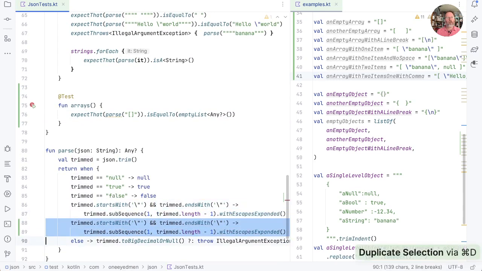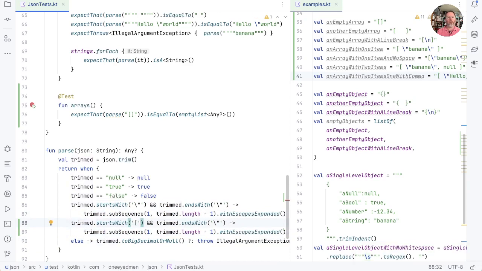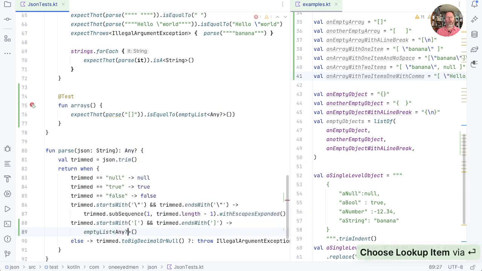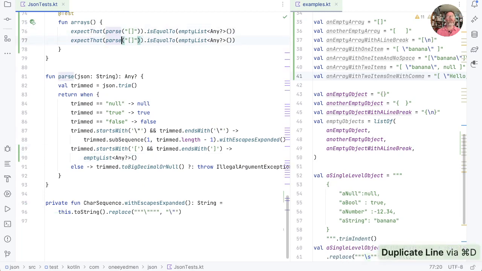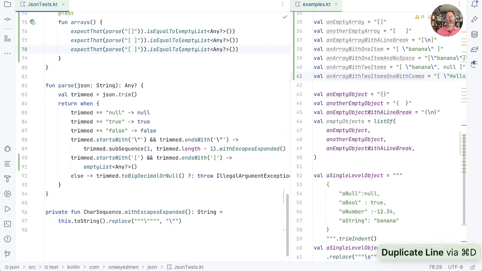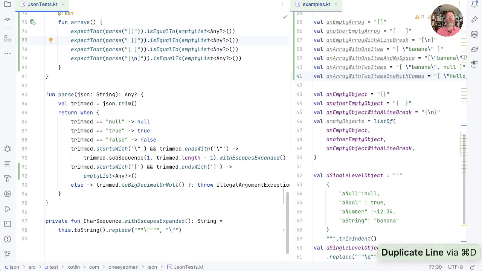Let's duplicate that, and then we'll say if it starts with an open bracket, and well, moral problem here because we don't have a test to show that we need this, but ends with a closed bracket, then at the moment at least we can just return empty list of anything including null. Is that true? Yes. Should also be true, I think, of an array with some white space inside it. Good. And with a new line inside it. Good. And also with space around it.